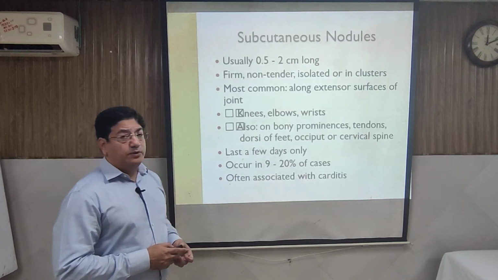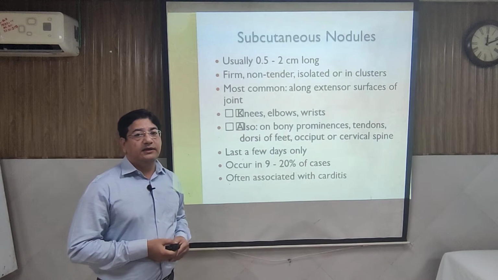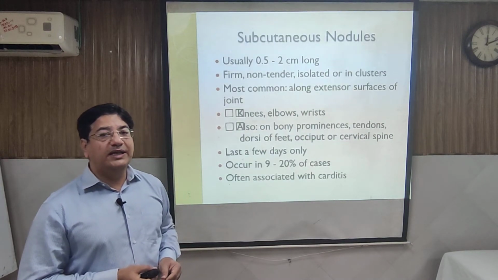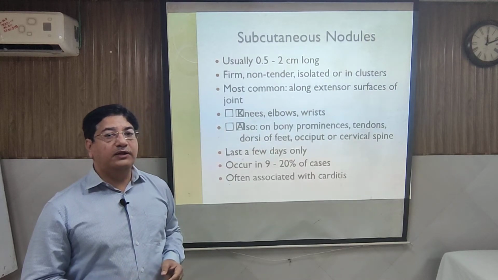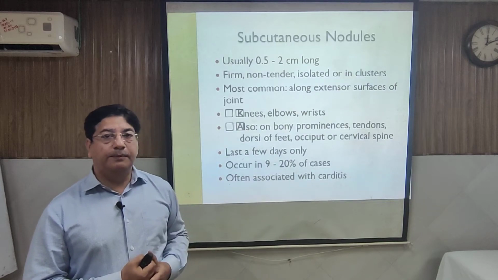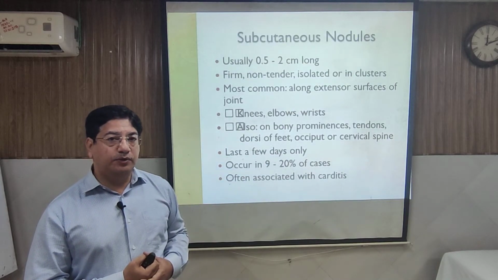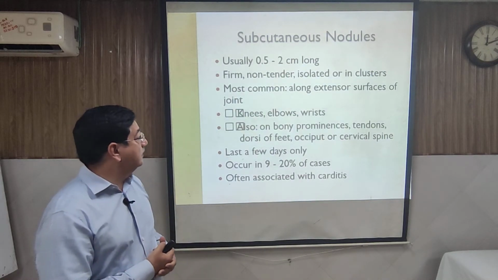What are the subcutaneous nodules? These are like the lymph nodes you have seen in the neck. These nodes can be appreciated along the extensor surfaces of the limbs. So if you feel along the spine, you can palpate firm nodules, and also in the limbs, especially the upper limbs.